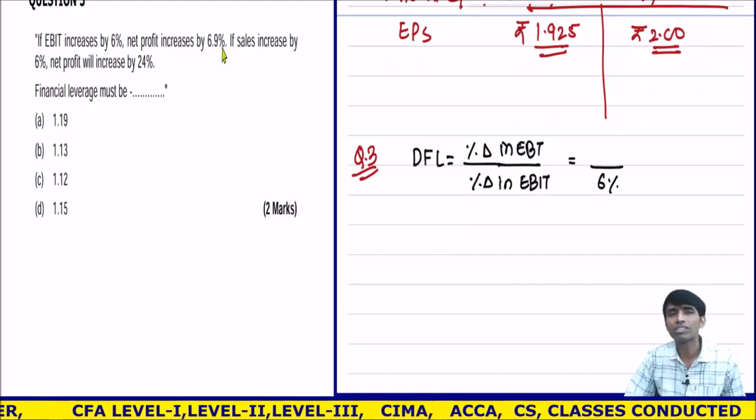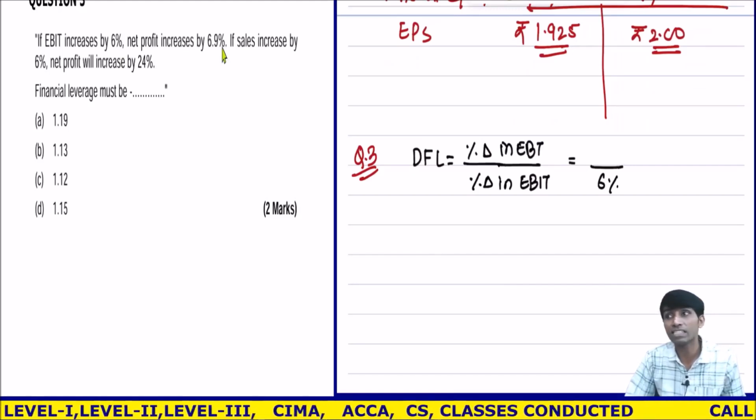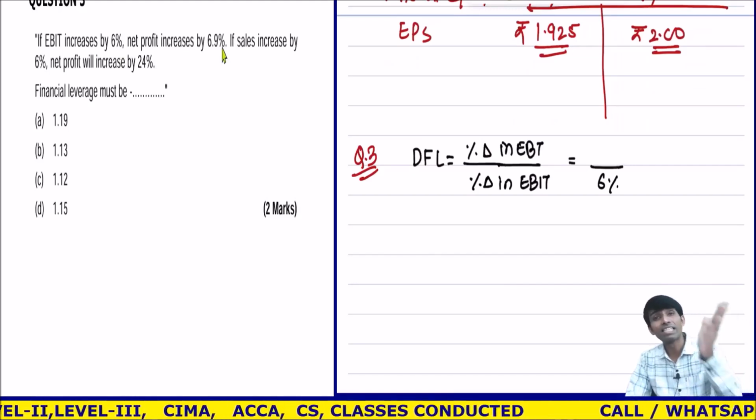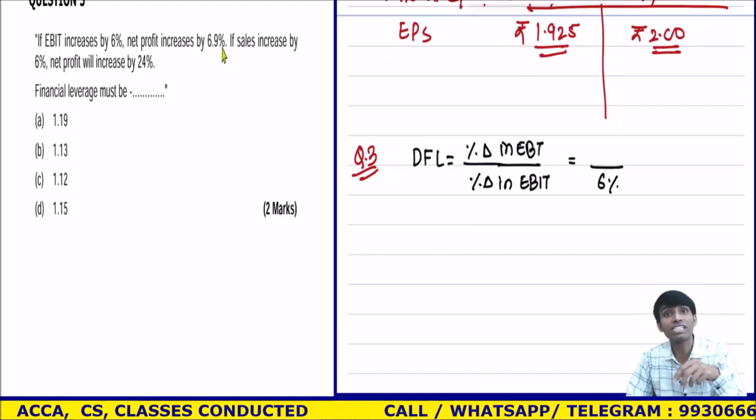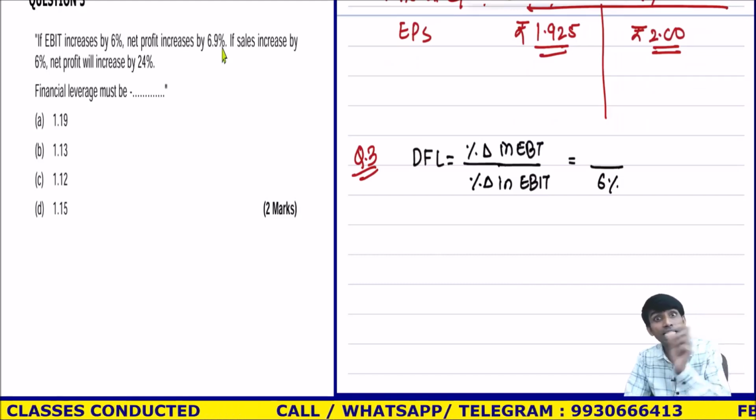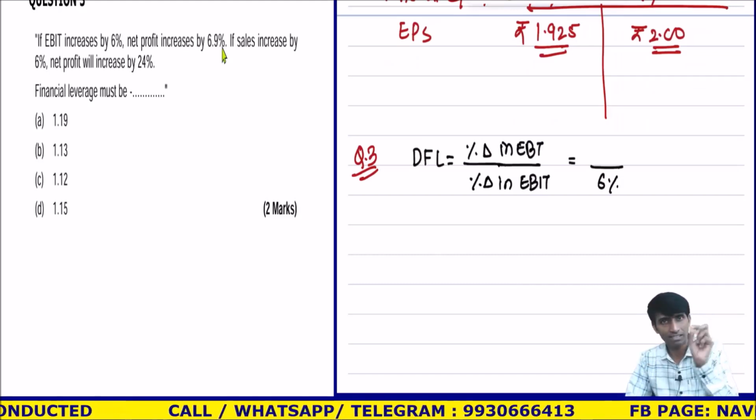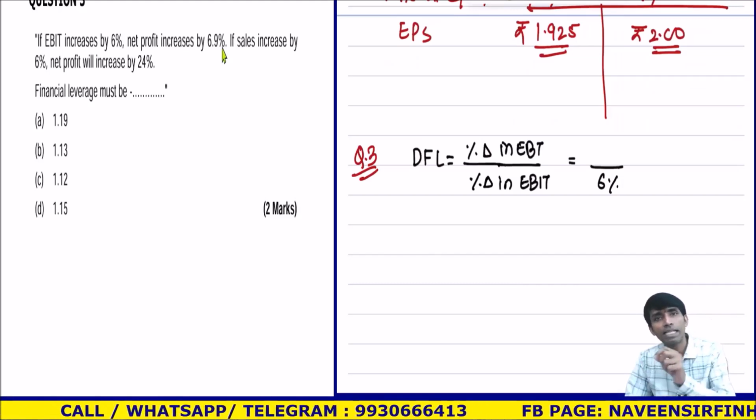Correct? Because tax rate proportionately changes. Right, this we have done. Sales increase by 50%, contribution will also increase by 50% because variable cost changes proportionately. Same way, if EBT changes by 10%, just an example, PAT will also change by 10%.